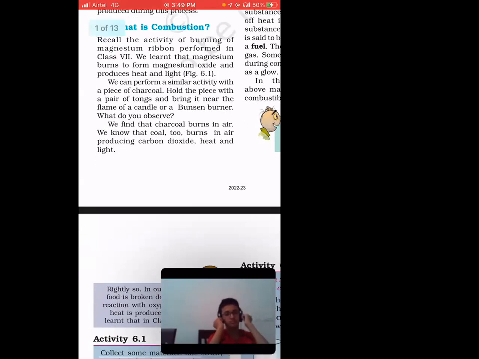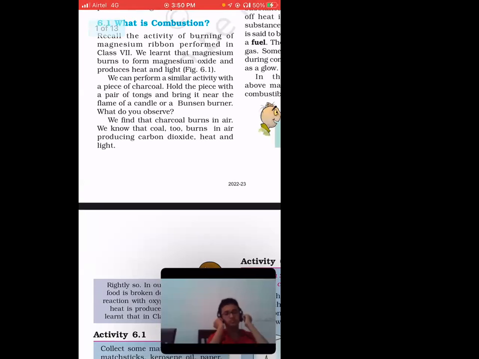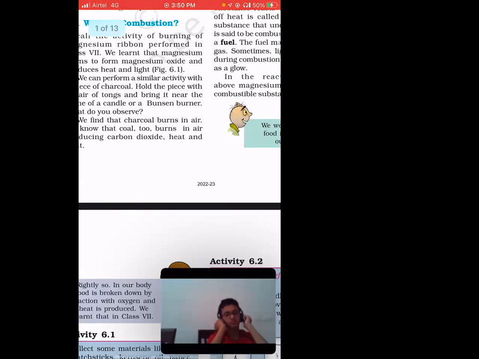So we find that charcoal burns in air. We know that coal too burns in air, producing carbon dioxide, heat, and light. Remember one thing: carbon, charcoal, and everything, they burn in air and they produce carbon dioxide, heat, and light. Okay, so CO2, light, and heat. Clear?